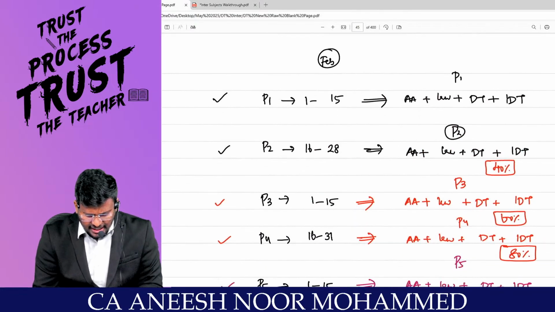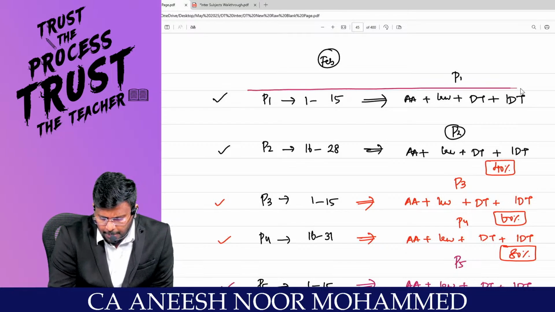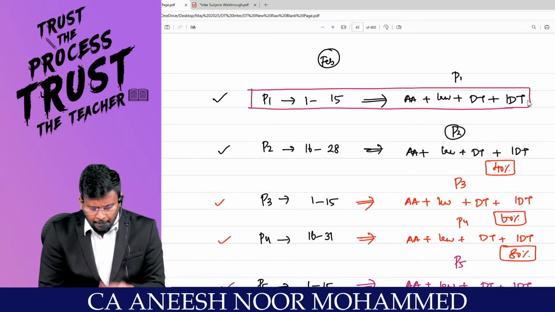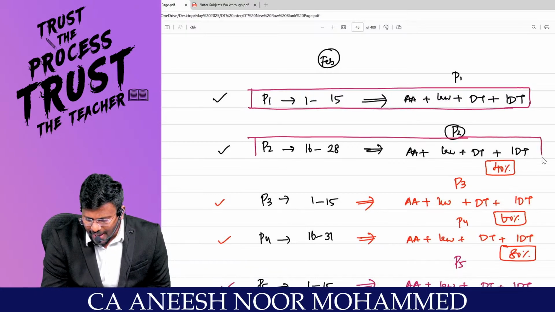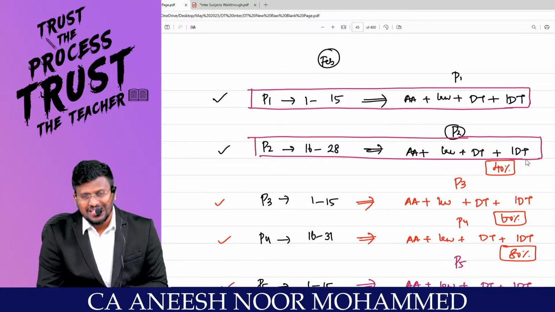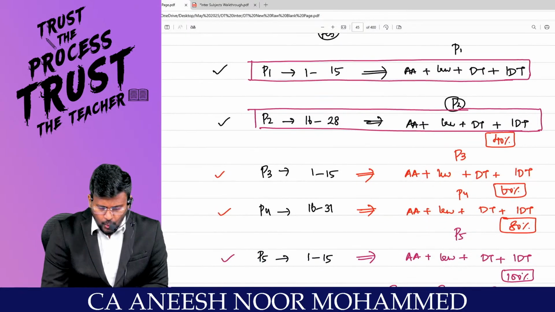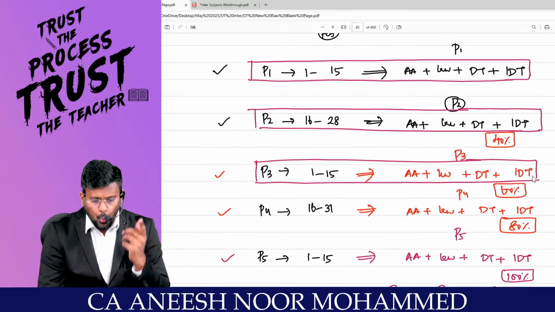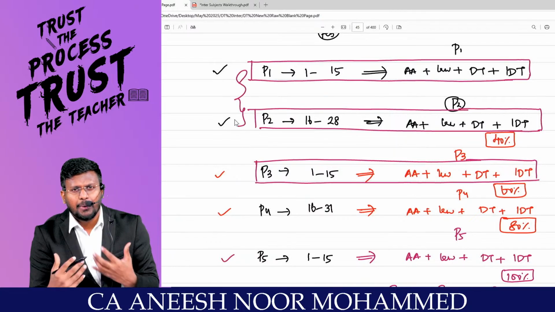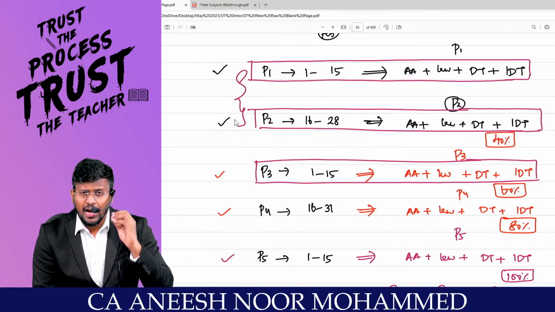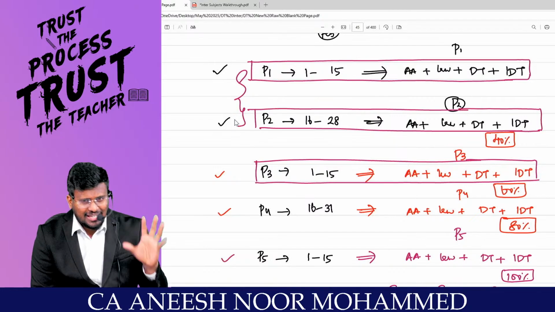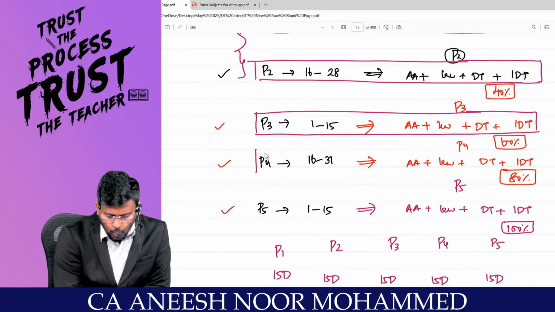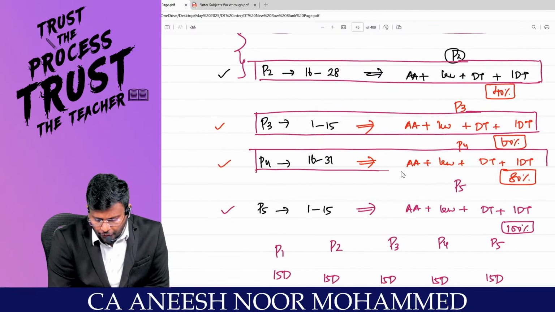When you are studying part number 1, only prepare part number 1 for the next 15 days. When you are preparing part number 2, revise part number 1 and study part number 2. When you are preparing part number 3, have a cumulative revision of part number 1 and 2 and study part number 3. Then you will not feel that I forgot anything, I lost the touch, I don't have the writing practice, everything.